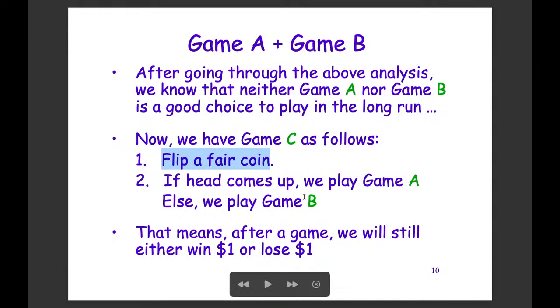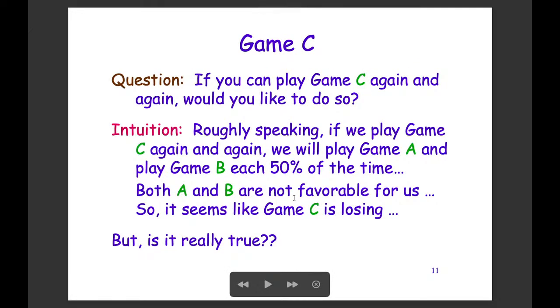So Game A and Game B, the rules are still the same. Game A is independent of the money that we have. We always have 0.49 chance of winning $1 and 0.51 chance of losing $1. But for Game B, it really depends on the current money that we have. So if we have $3 and we flip a fair coin and decide to play Game B in this round, then we follow the rule of using the corresponding coin of Game B in this round. Okay? So this gives us Game C.